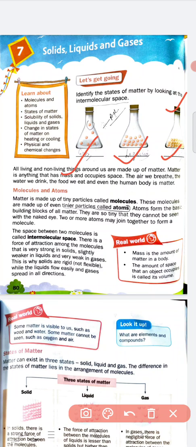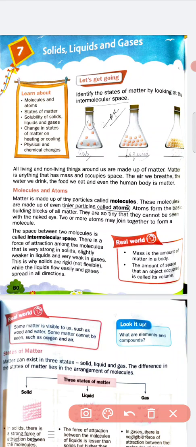So students, now what is matter? I think in class 4 there was a chapter on matter and the three states of matter: solid, liquid, gas. So what is matter?